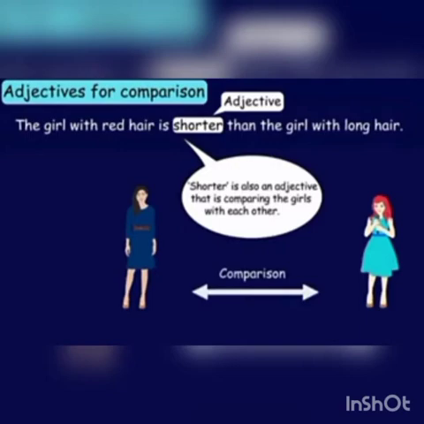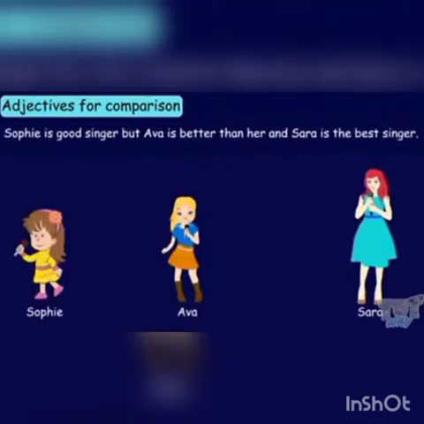Let's learn from more examples. The girl with red hair is shorter than the girl with long hair. This is the degree of comparison. The next one is Sophie is a good singer. Good is the positive degree in which we compare no one. But Eva is better than her. Better is the comparative degree in which we compare two persons. And the third one, Sarah is the best singer. It means we are comparing Sarah with Sophie and Eva.